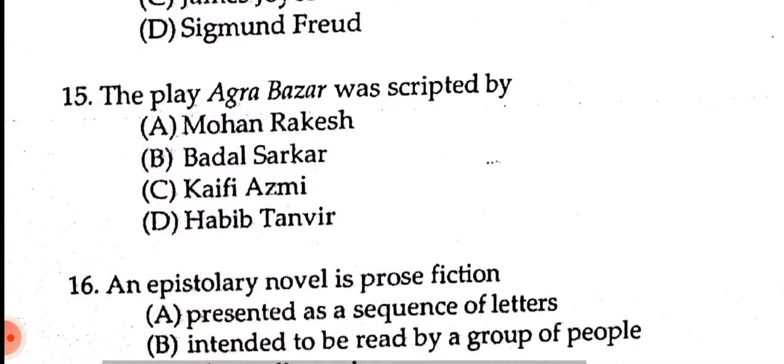The play Agra Bazaar was scripted by, meaning written or composed by, whom? We have to find out. Options are number A, Mohan Rakesh, number B, Badal Sarkar, number C, Kaifi Azmi, number D, Habib Tanvir. So which one is the correct one? You choose one, I will reveal the answer. The play Agra Bazaar was scripted by number D, Habib Tanvir. Okay, let's move on. Next question.